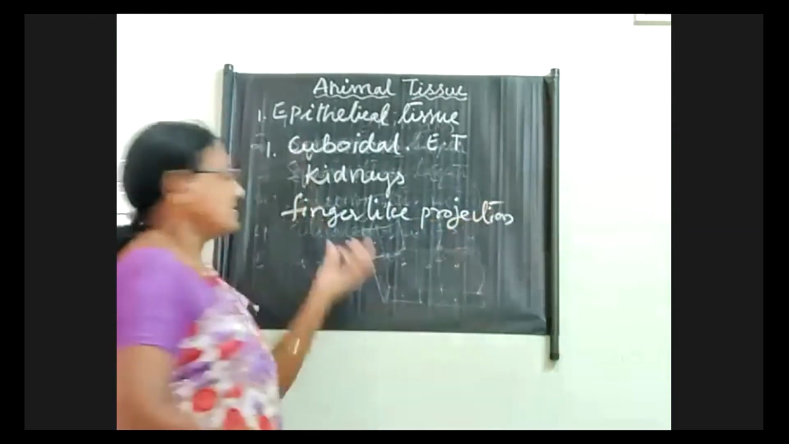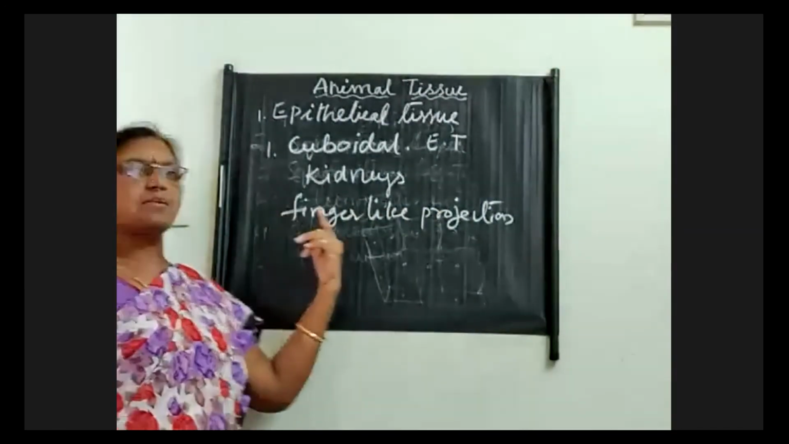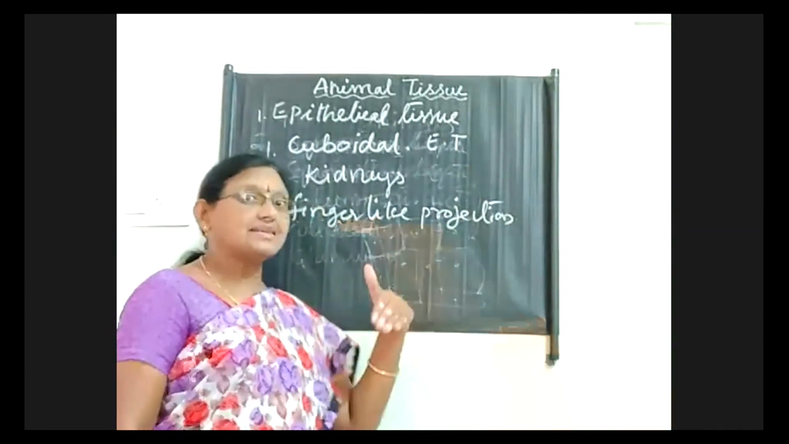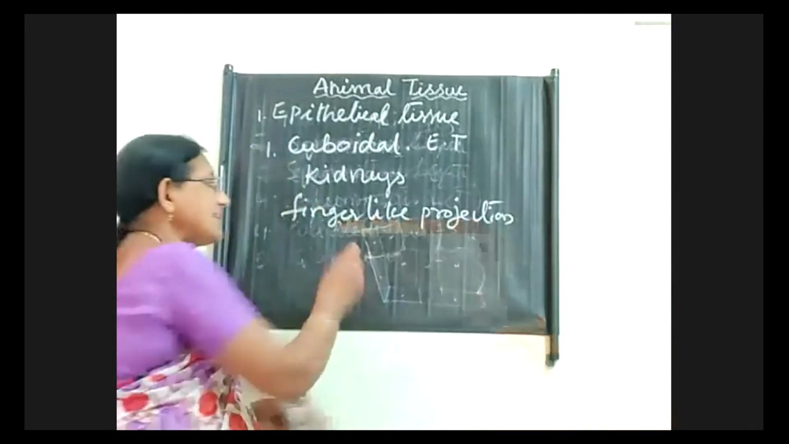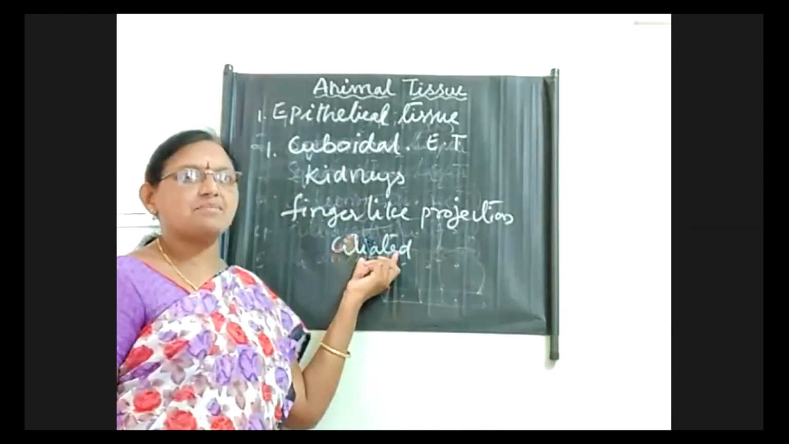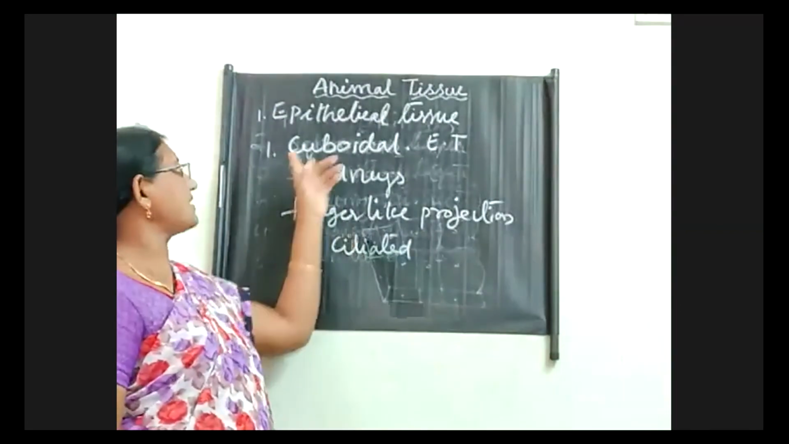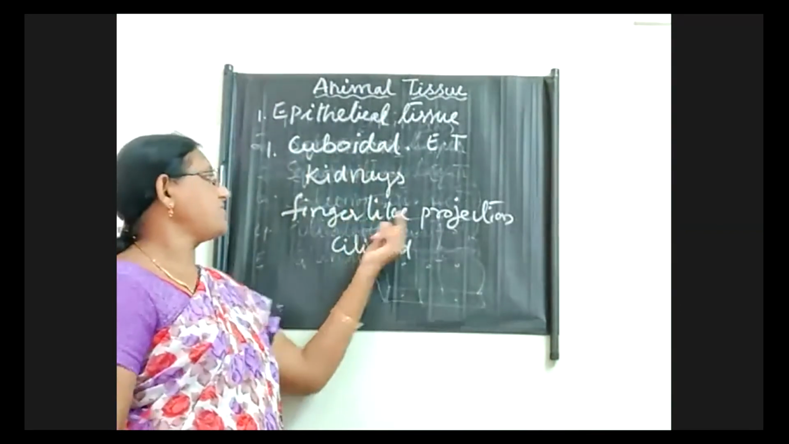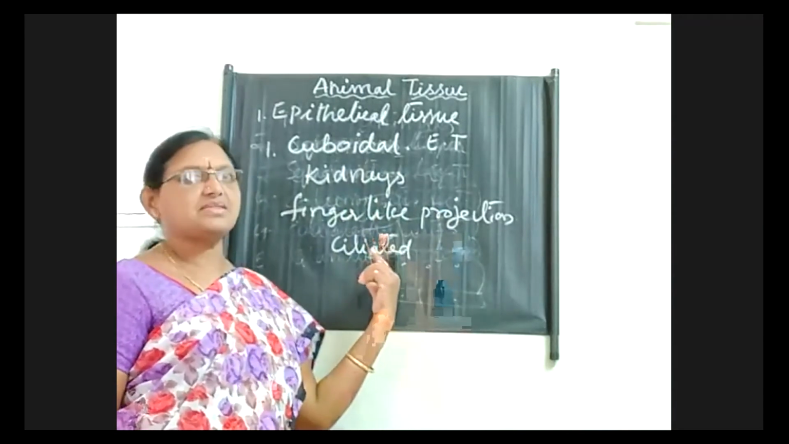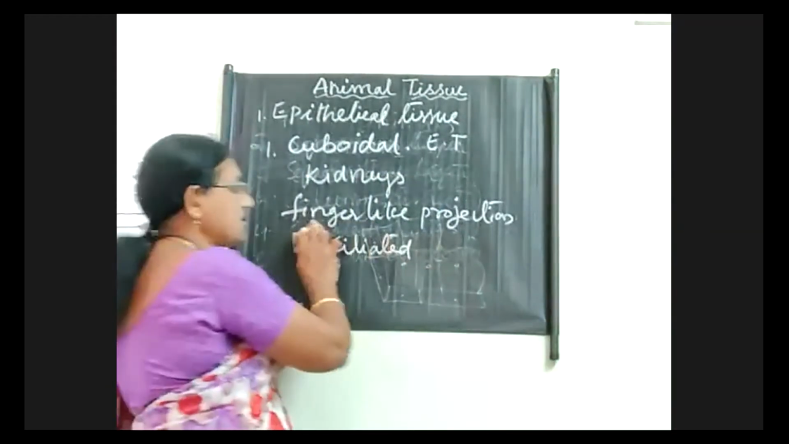Some of the cuboidal epithelial cells have smooth surfaces, but some have finger-like projections. At that time, they will be termed ciliated epithelial tissue. We are going to study ciliated epithelial tissue separately. So when this cuboidal epithelial tissue has finger-like projections, we can call it ciliated epithelial tissue itself. You are noticing that we will take up ciliated afterwards.